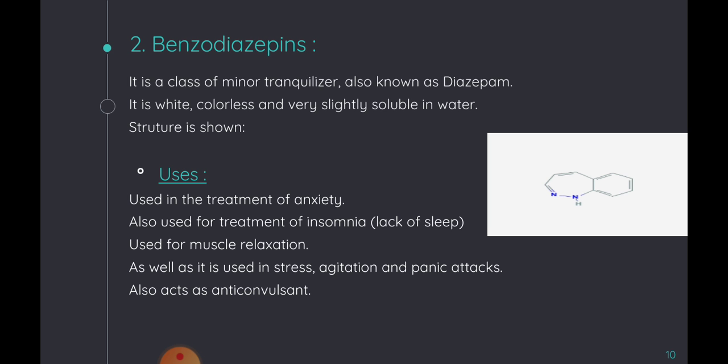Its uses include the treatment of anxiety, and also the treatment of insomnia, that is, lack of sleep during the night, and for muscle relaxation. It is also used for stress, agitation and panic attacks, and it is used in combination with some other drugs, so it is called an anticonvulsant. In its properties, we can say they are colorless, white, and very slightly soluble in water.